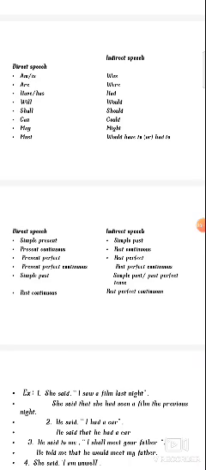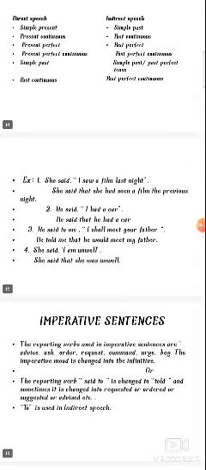Suppose in direct speech the statement is in the present tense. Then indirect speech changes into the past tense: present continuous to past continuous, present perfect to past perfect, present perfect continuous to past perfect continuous, and simple past to past perfect. So the tenses change between direct and indirect speech. We already saw this yesterday.